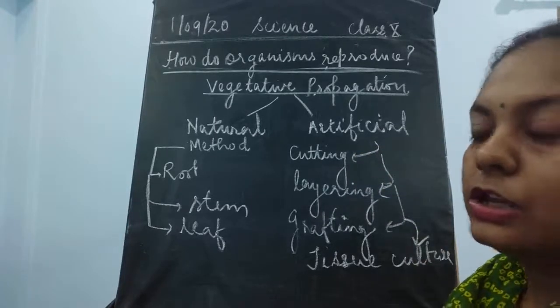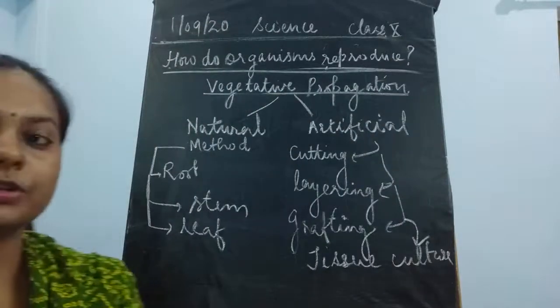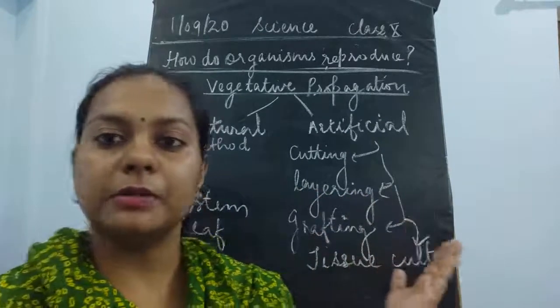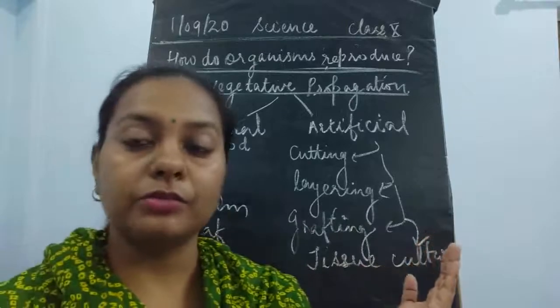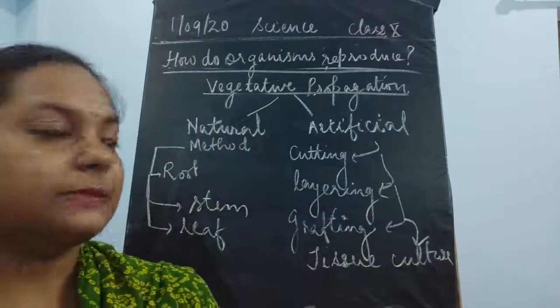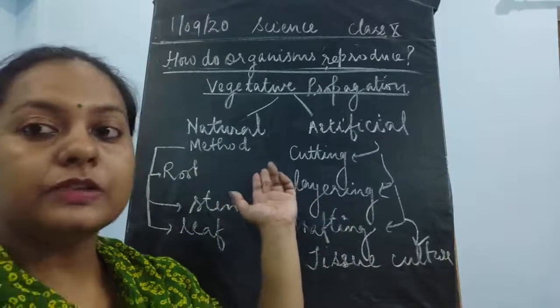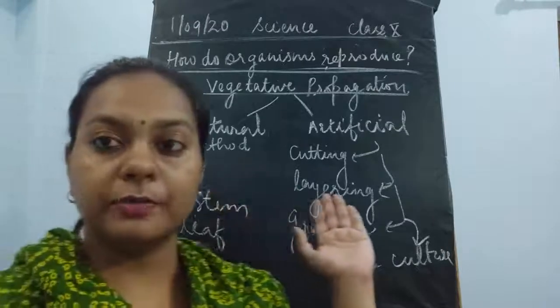Okay, so we will study all these modes of vegetative propagation, children, which means an increase in number with the help of the vegetative parts of a plant, that is the root, stem and leaves. And it could be of two types. It takes place either by the natural mode, naturally in nature, so it is said to be the natural method of vegetative propagation.